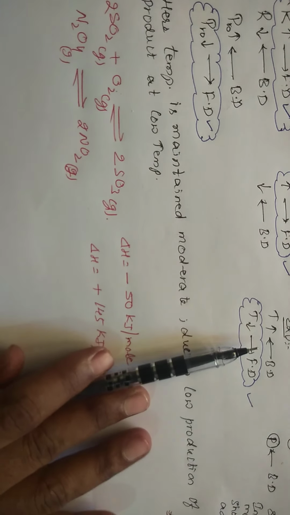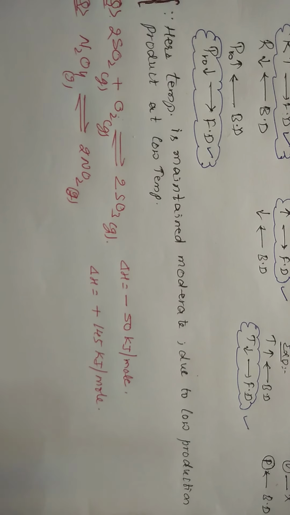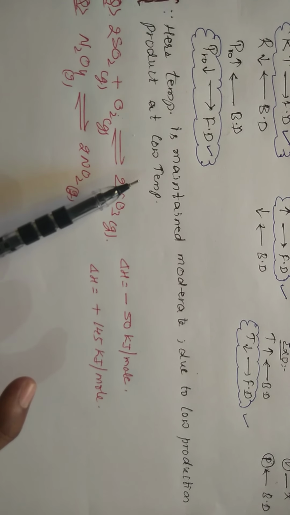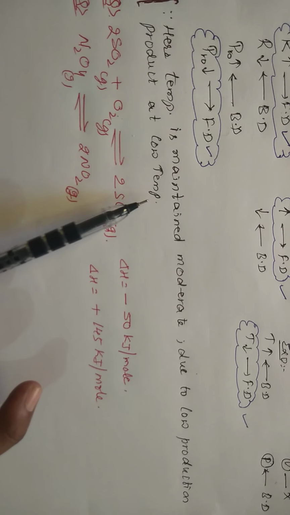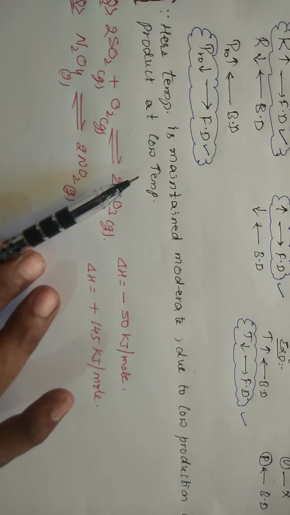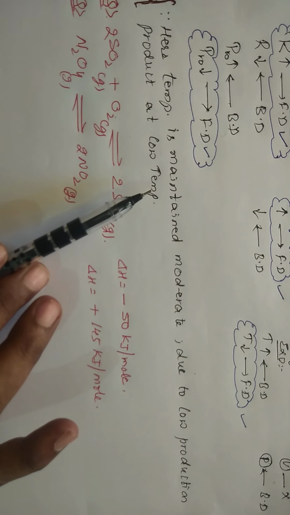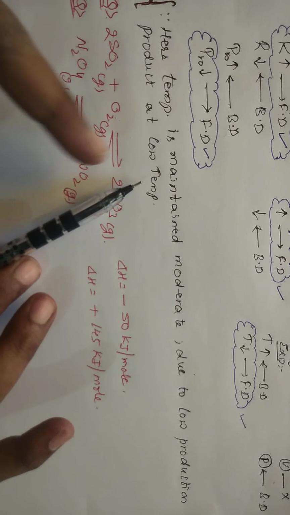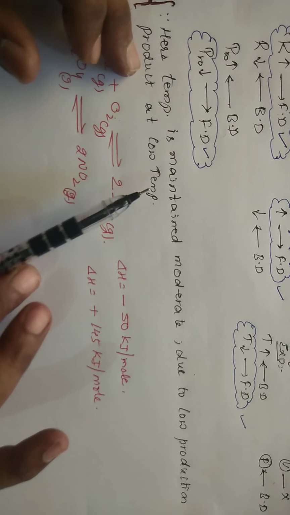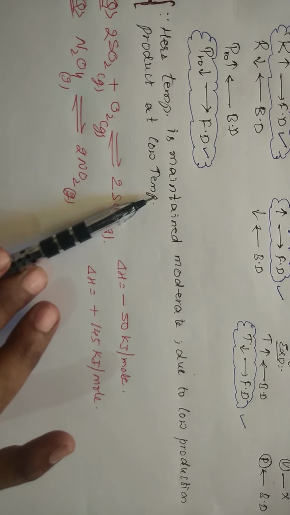Basically, these are the conditions according to Le-Chatelier. But what we will be saying is that the temperature should be moderate due to low production of NH3 at low temperature. At low temperature, a lesser amount of NH3 is produced, so we maintain a moderate temperature. There are many other factors like delta G, which we will be learning in thermodynamics. So here low temperature, according to Le-Chatelier, is correct. But these conditions will not be maintained in the industry to produce ammonia.